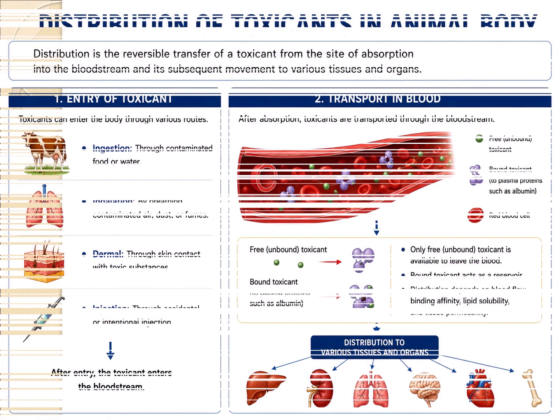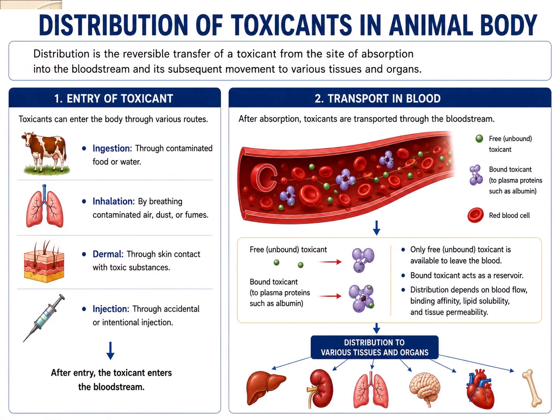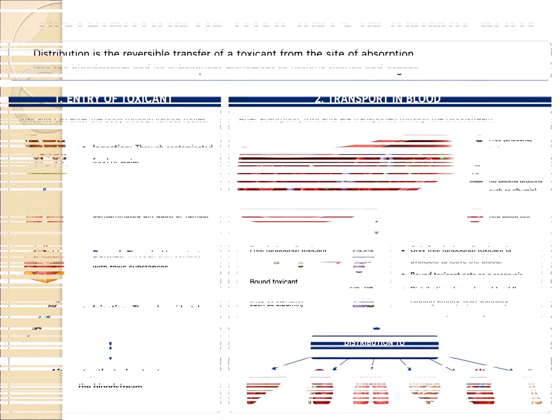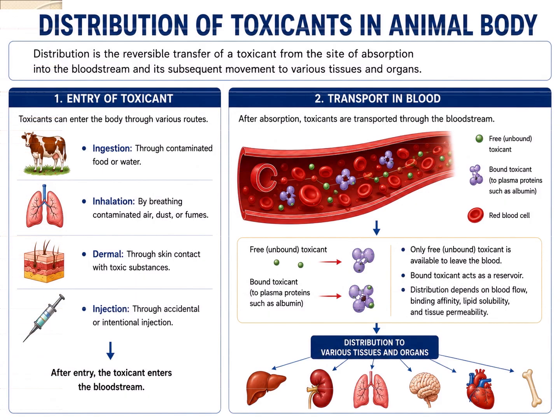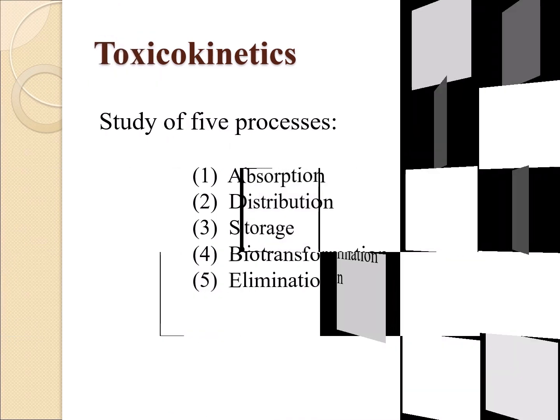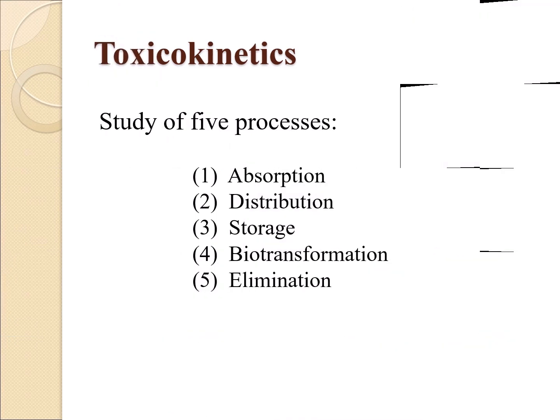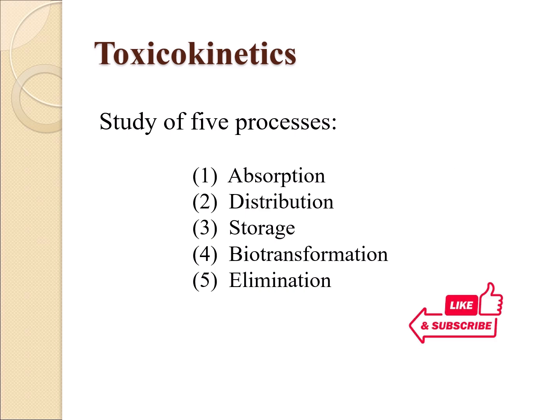After entering the body, every toxic substance follows its own pathway, influenced by blood flow, chemical properties, and organ affinity. Understanding this journey helps us predict toxicity, organ damage, and even survival. Dear students, as you know, toxicokinetics is the study of 5 processes including absorption, distribution, storage, biotransformation, and elimination. In the previous lecture, we studied the process of absorption of toxicants.